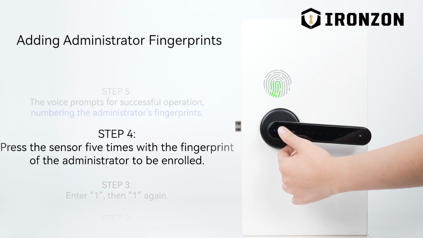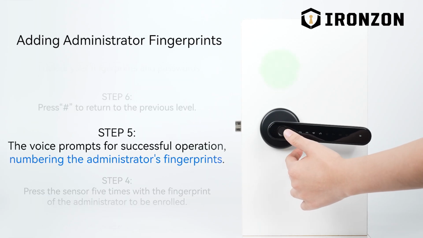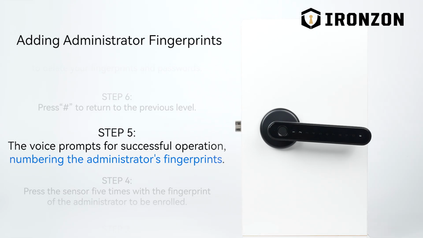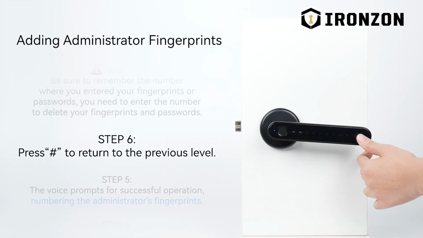Input again. Operation succeed. 0, 5, 0. Press 1 for adding administrator. Press 2 for deleting administrator. To return to the previous level, press the pound sign key.